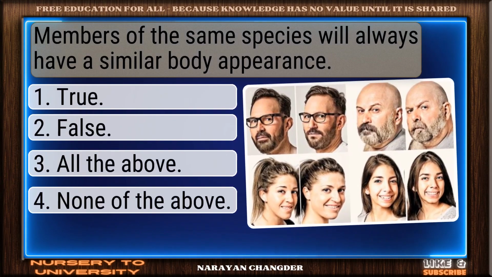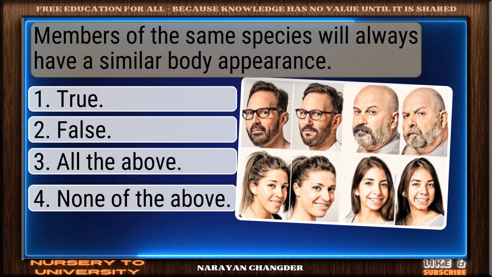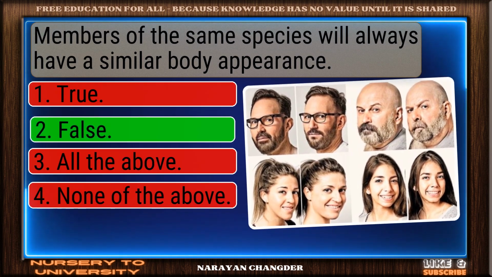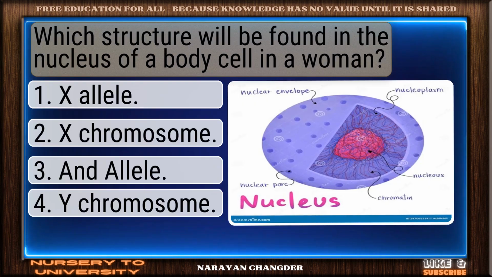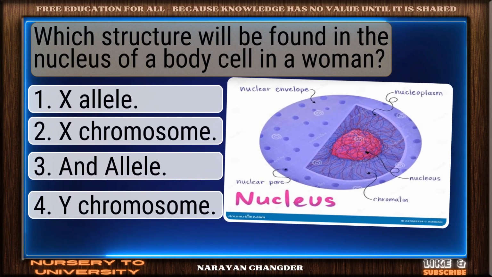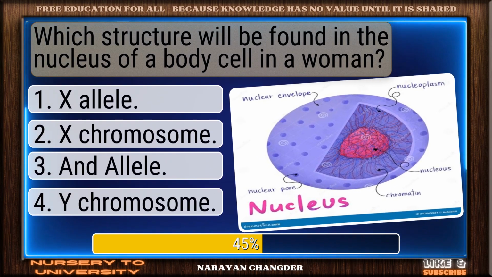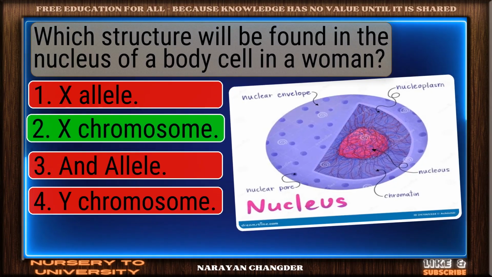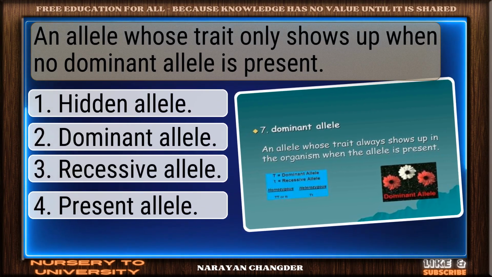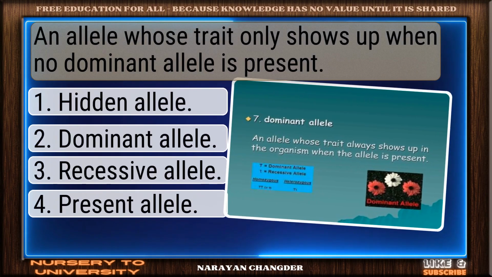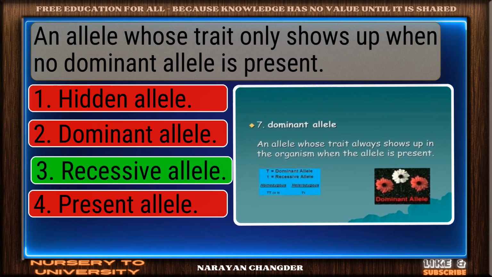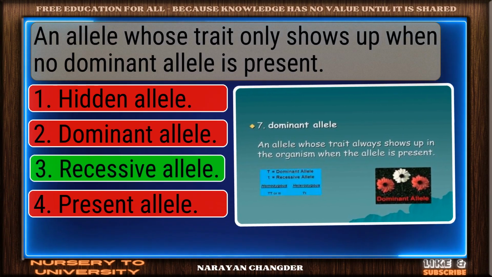Members of the same species will always have a similar body appearance. You got it. False fits. Which structure will be found in the nucleus of a body cell in a woman? Correct. X chromosome is spot on. An allele whose trait only shows up when no dominant allele is present. You chose recessive allele. Correct.